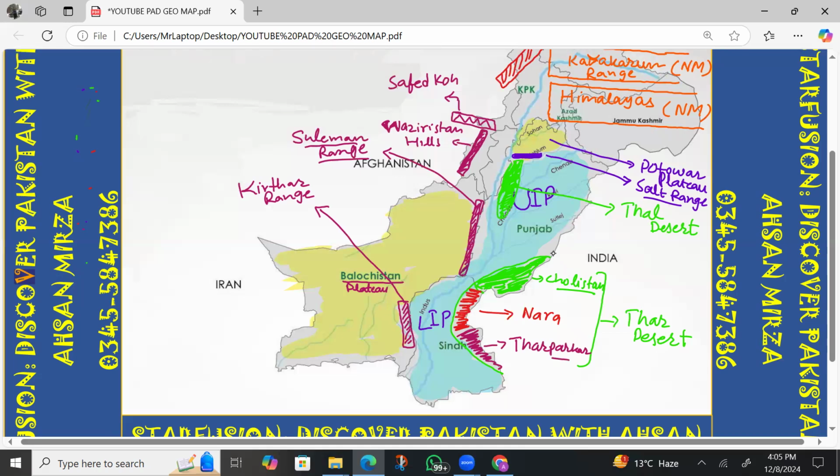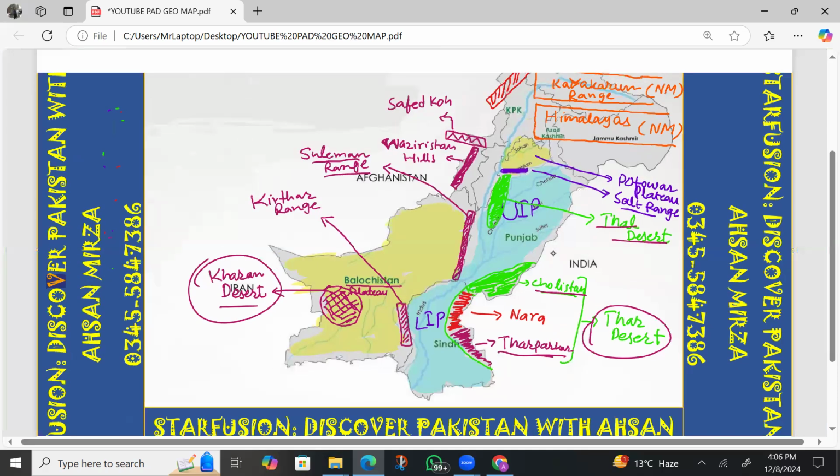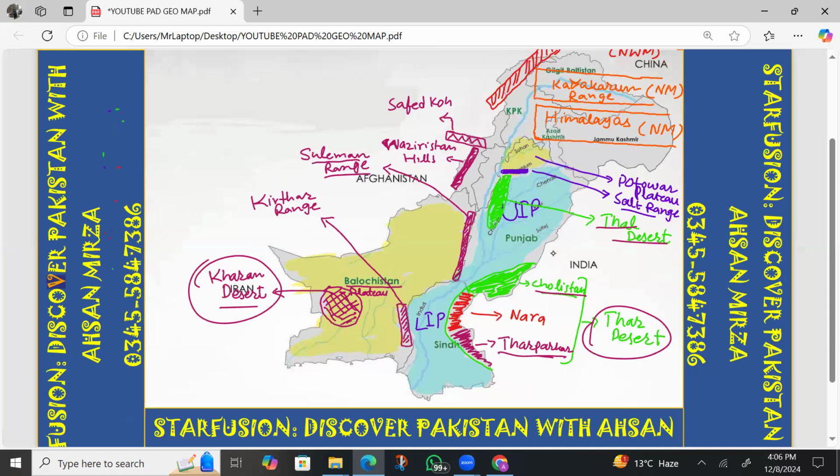So these are the deserts. That is another desert. There is one desert in Balochistan Plateau as well. This desert is in Balochistan, and this desert is called Kharan Desert. Kharan Desert is part of Pakistan's Balochistan province. So the only province which does not have any desert is KPK, but the rest of the areas have deserts. So Punjab is famous because of Thal Desert and Cholistan. Sindh is famous for Thar Desert, Tharparkar, and Balochistan is famous for Kharan Desert. So these are the topographical zones of Pakistan. These can be given for labeling.